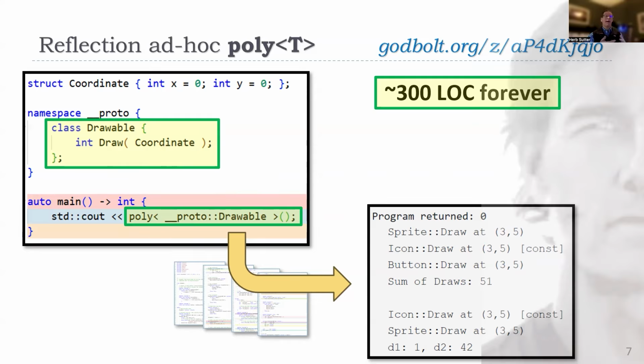And of course now, because it's just code, we can compete on who writes the best type erased code. But we're going to have just a small number of those. We're going to use them forever and never have to write them by hand again. So that's another example of using reflection.